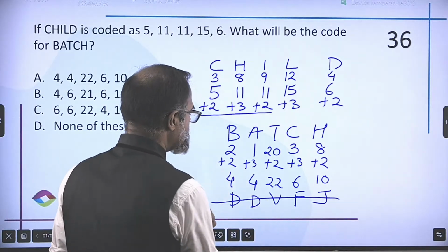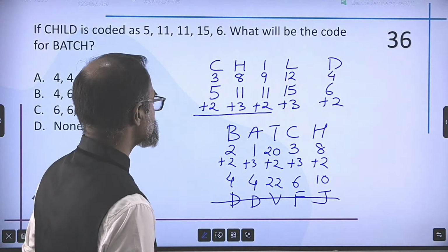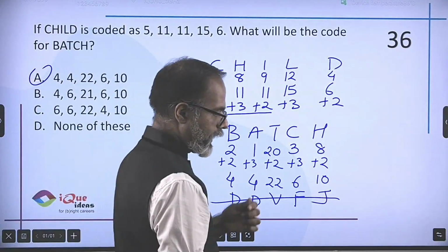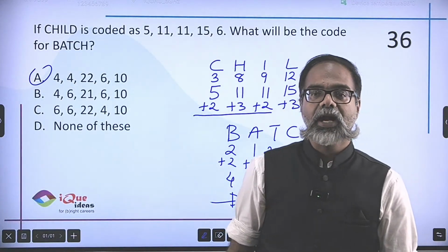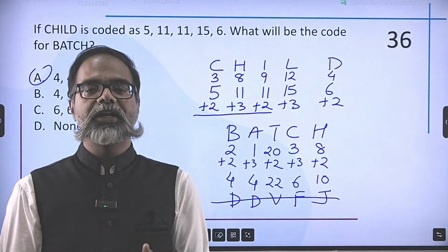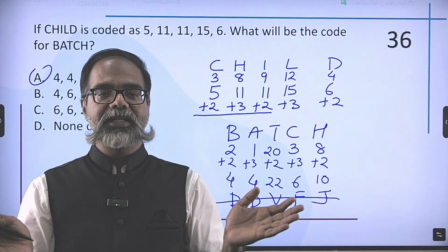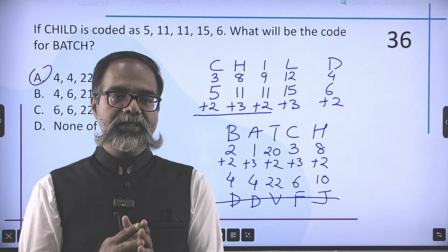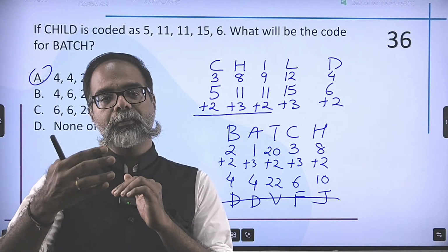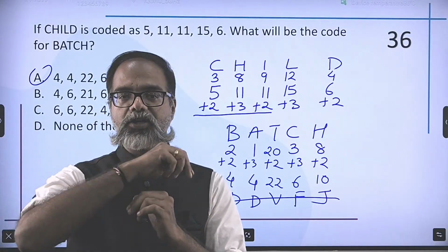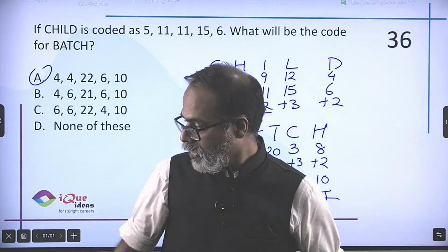But I don't need this actually. The answer is in terms of numbers. So 4, 4, 22, 6 and 10. Option A directly gives me the answer to that. But even if they had coded it with letters, you could have got it, but I don't need the letters. I simply get the numbers and that's the answer, right? So every letter is first converted into a number and then starting with the first one, plus 2, plus 3, plus 2, plus 3 and so on and so forth. All right.